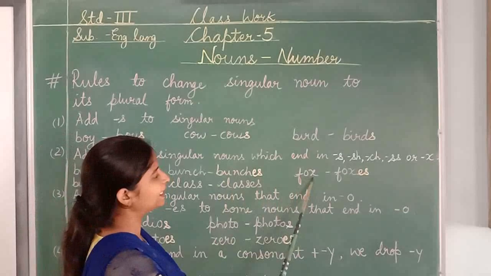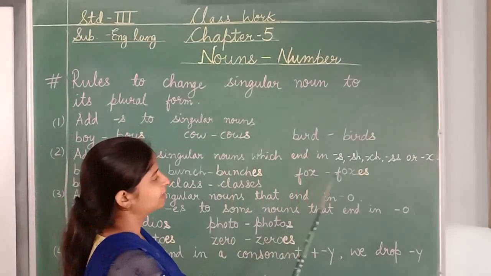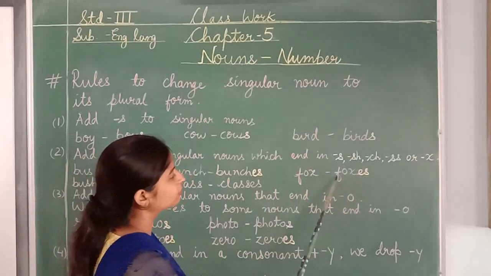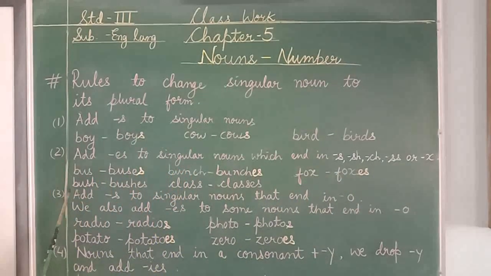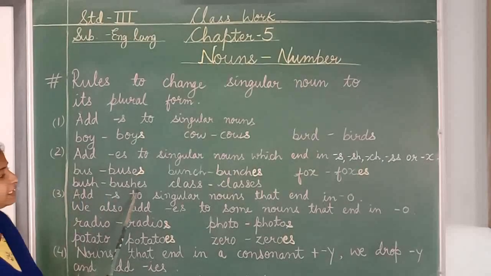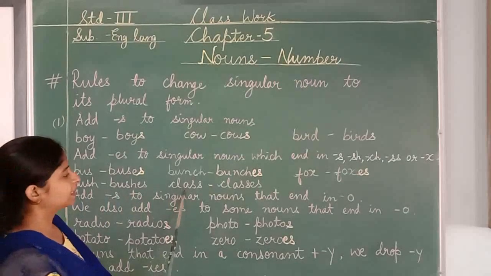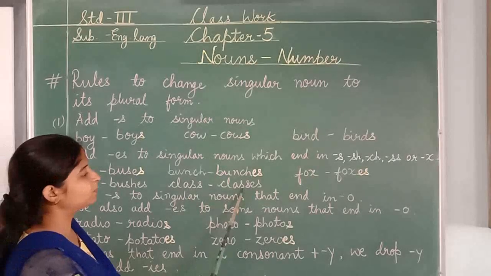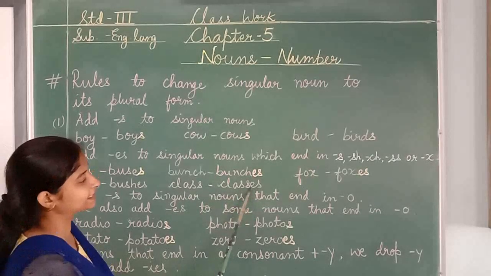Fox. What is at the end? X. We have added es to make it plural. Foxes. Bush. At the end, what is here? Sh. To make it plural, we have added es here. Class. What is at the end? Ss. To make it plural, again we have added es.